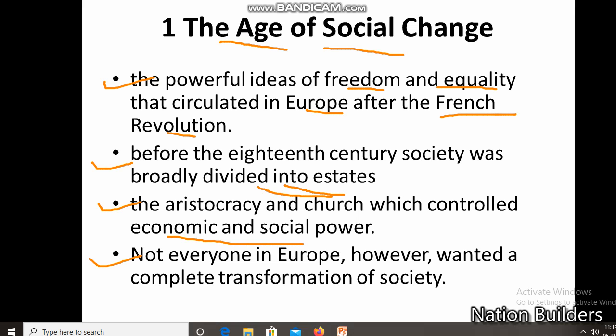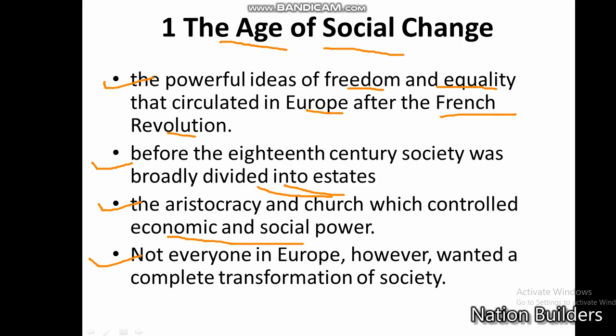Not all Europeans were interested in giving equality. Not everyone in Europe, however, wanted a complete transformation of society. There were differences in thinking about the distribution of social and political power.